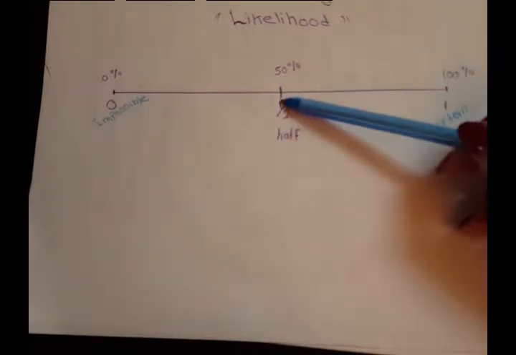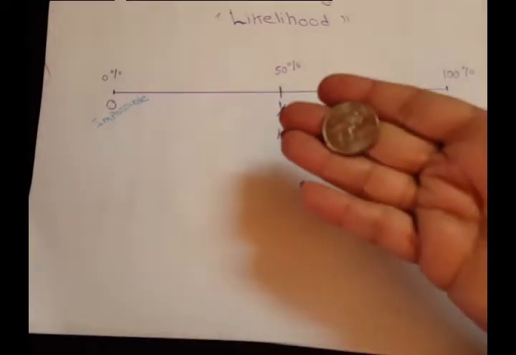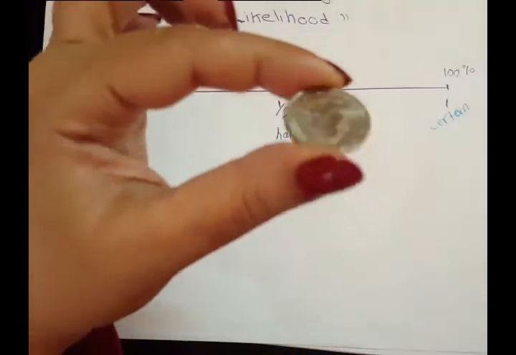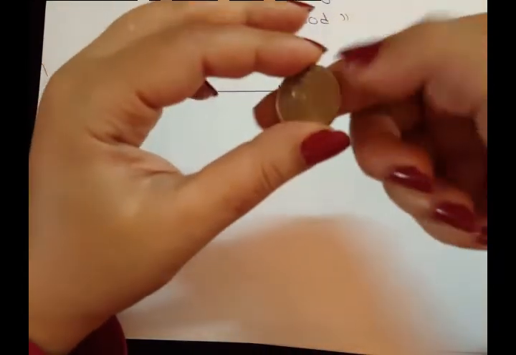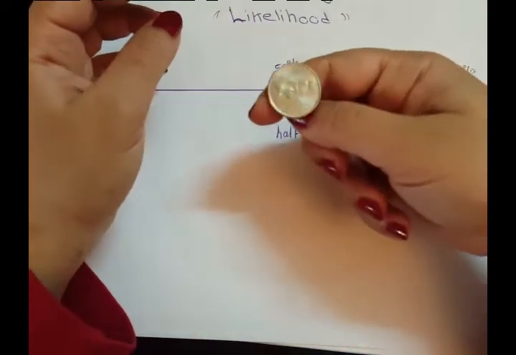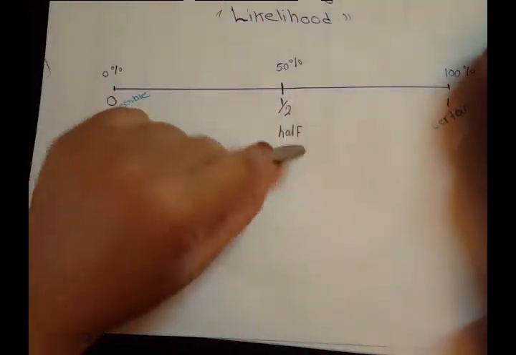If something is half and half, maybe yes, maybe no. Like if you have a coin and you toss the coin, it could be a head or a tail. Could it be any other thing?